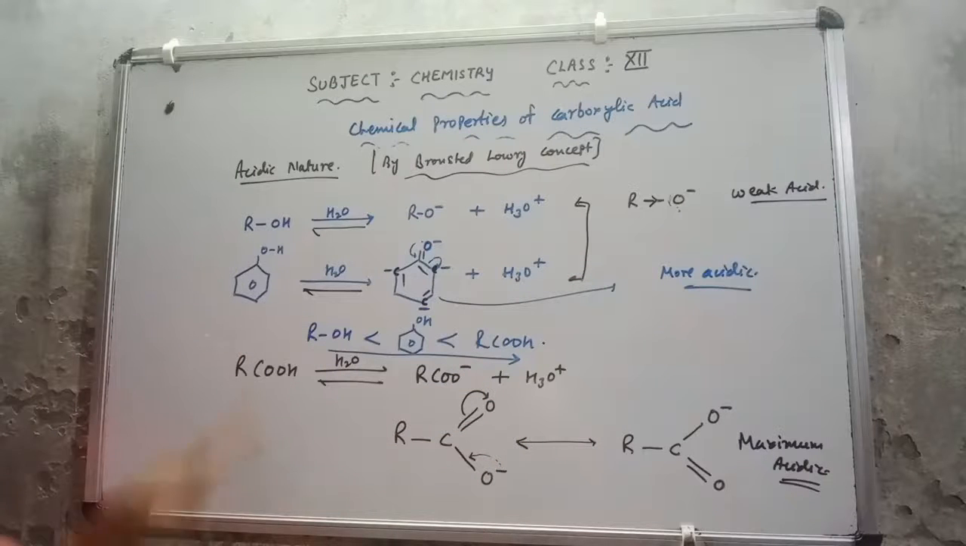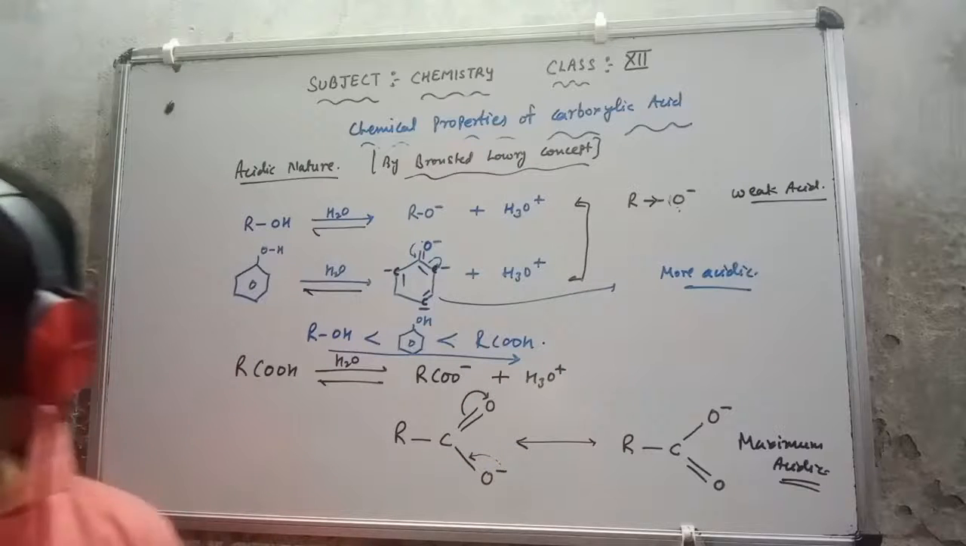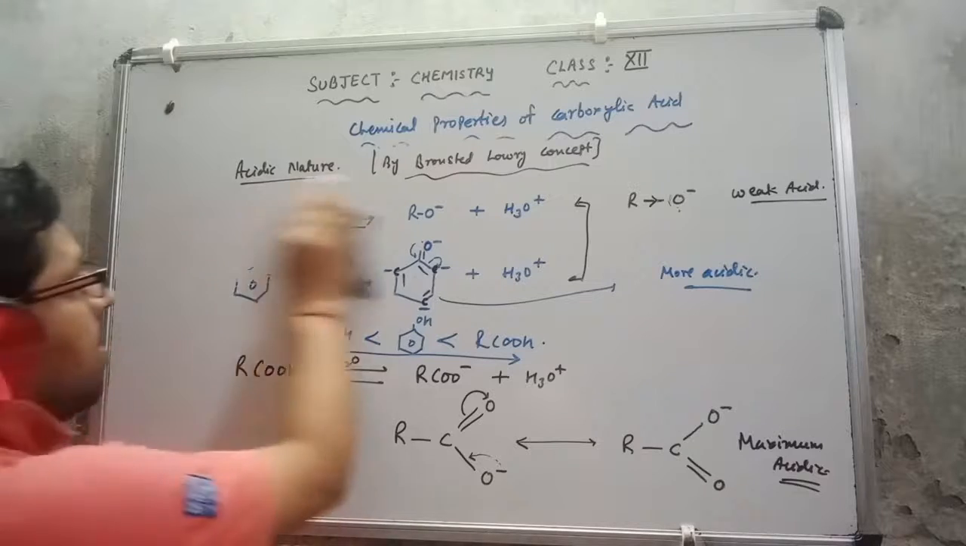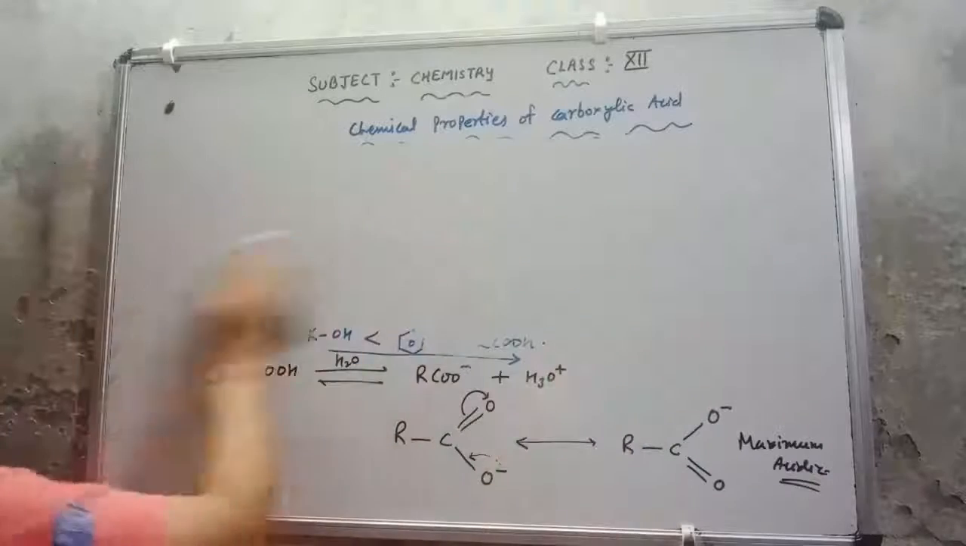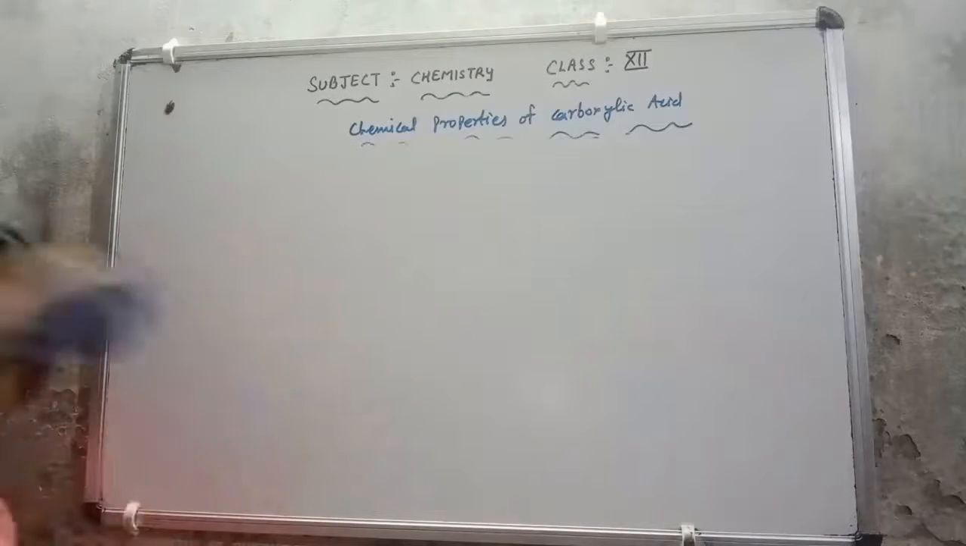Now that we have discussed the acidic character by the Bronsted-Lowry concept, after this I will discuss the acidic character with the help of pKa value. The pKa value is a very important point here. Lots of times they ask questions from this pKa value.